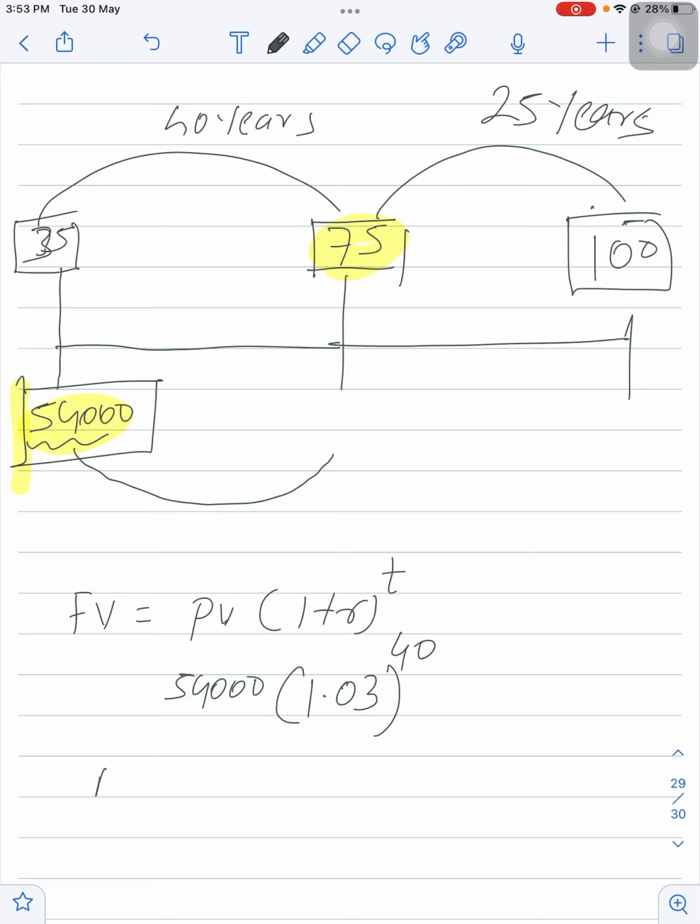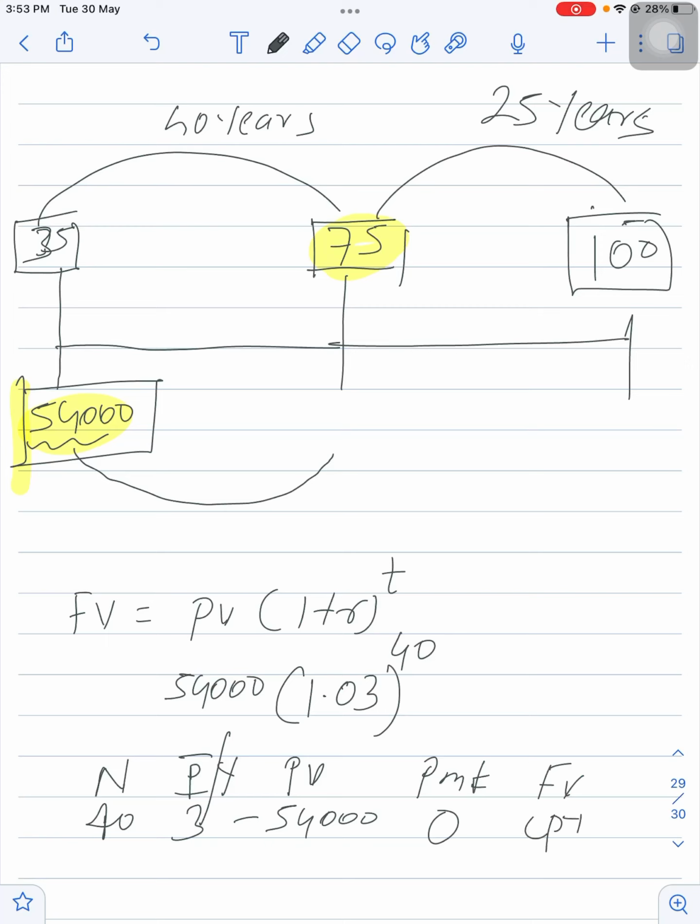Or you can use TVM keys: N you can take 40, I/Y you can take 3, PV you can take minus 54,000, PMT you can take 0, and compute future value. So when you perform this calculation, you will get the answer 1,76,150. This will be your final answer. So today her annual expenditure is 54,000.